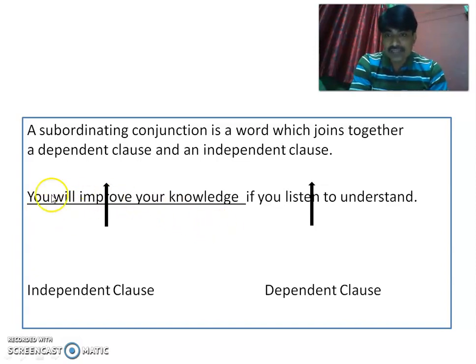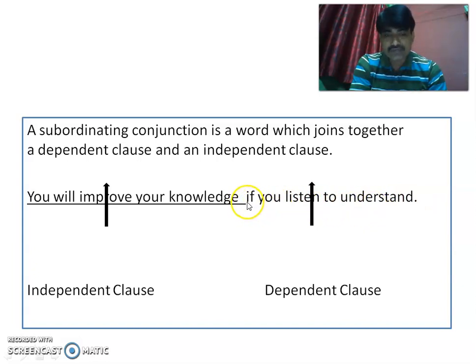A dependent clause means the clause that does not complete its own meaning, and it is dependent on the main clause of the sentence to complete its meaning. And an independent clause is one that completes its own meaning without the help of any other clause or word. Take this example: you will improve your knowledge if you listen to understand. If you listen to understand, this is the dependent clause.